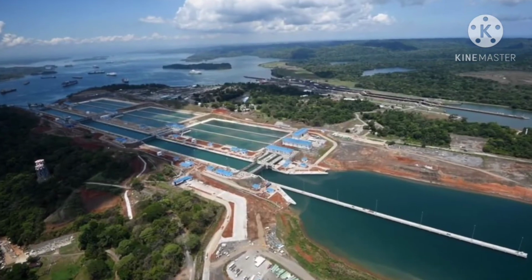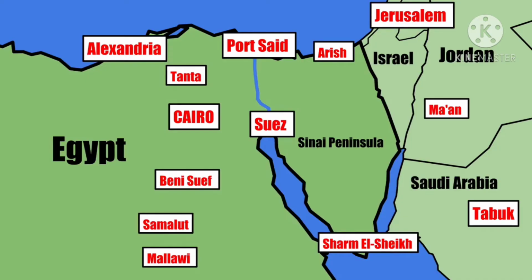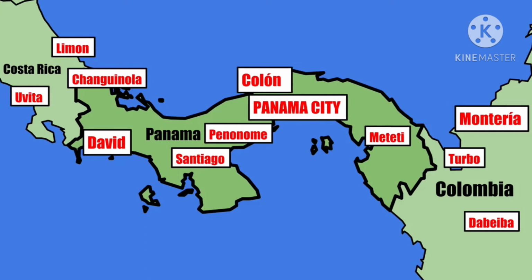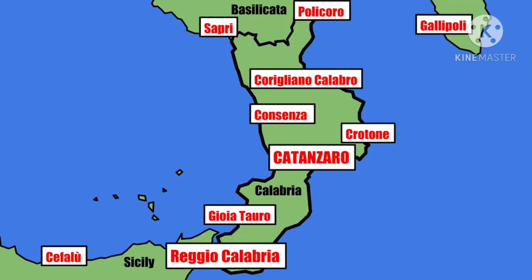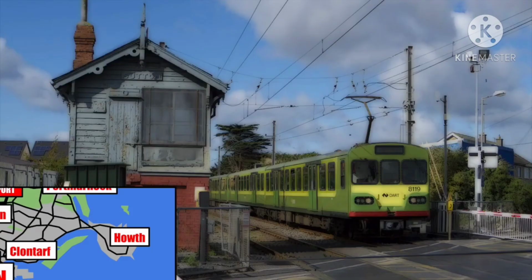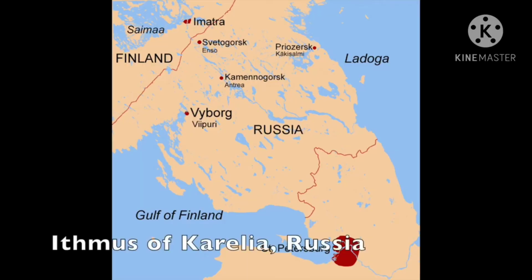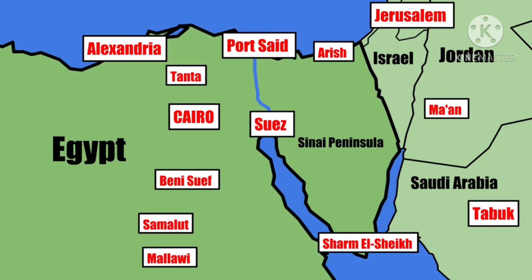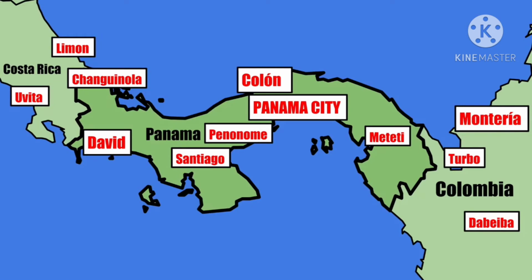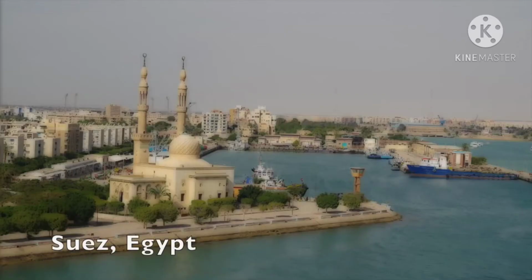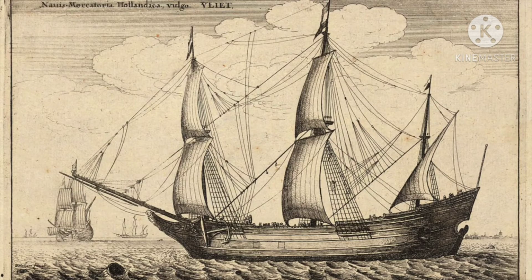It is located in Egypt and the famous Suez Canal is cut through it. This is the biggest man-made canal linking the Mediterranean Sea and the Red Sea. The Suez Canal is one of the busiest ocean routes in the world, connecting Europe with Asia by a short distance.